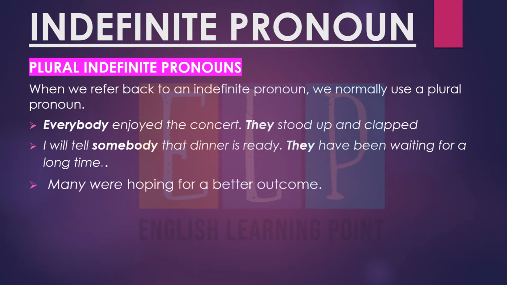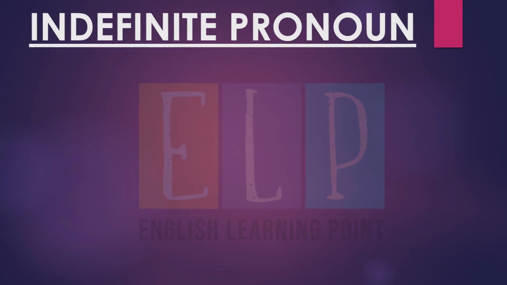Many were hoping for a better outcome. Means most of the people were there who were hoping for the better outcome. So here many is an indefinite pronoun and they are hoping for the better outcome. So it refers to the indefinite pronoun many. Few were optimistic about this ball game. Few here is an indefinite pronoun.